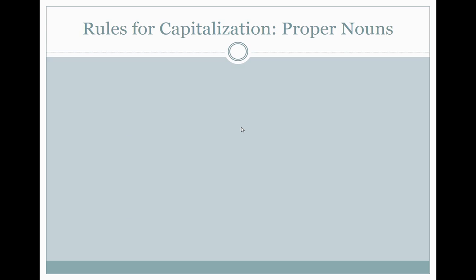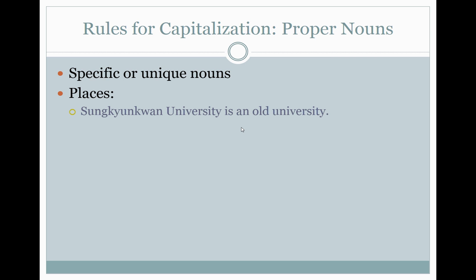Proper nouns. Okay. These are specific or unique nouns. Generally, we think of these as names of places. Sungkyunkwan University is an old university. Okay, Sungkyunkwan University is a proper noun. It's the name of our university. So we have a capital S, we have a capital U. Is an old university? Here, university is just a general noun. It doesn't mean a specific university. It could be any university. So we do not capitalize.